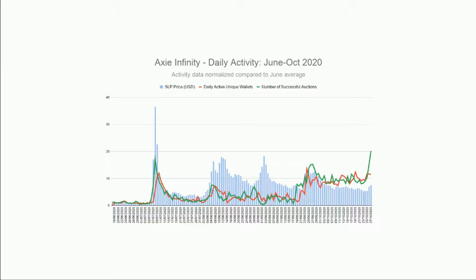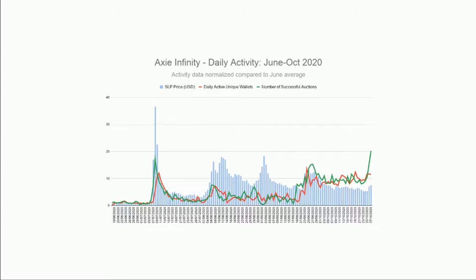What's interesting about this is the Small Love Potion basically went through a big speculative bubble. People on various trading sites decided they were going to raise the price of this token. They were going to buy it and then dump it. Nothing to do with AXIE Infinity as a game. When all this DeFi stuff was happening, this big explosion in DeFi, people were looking for easy ways. And because there was a low market cap of Small Love Potions, not many of them around, very small price, a few people buying them can raise the price a lot. So we see this first price bubble. It drives it up, and we can see here a massive peak, and it drops off very quickly.